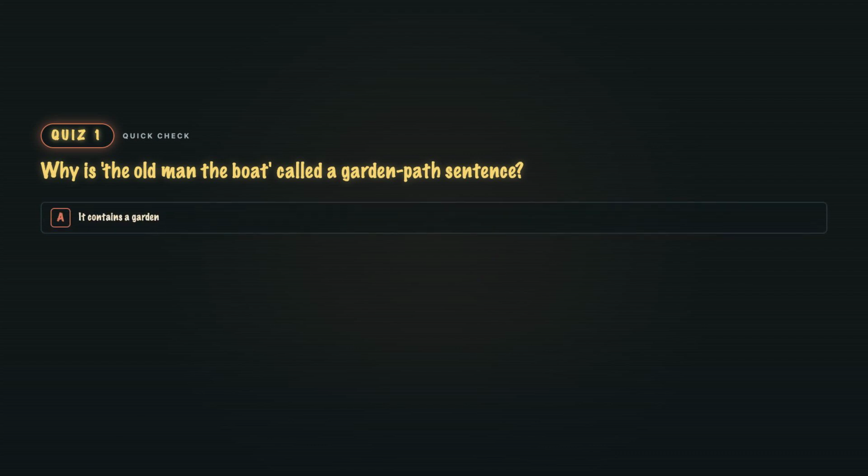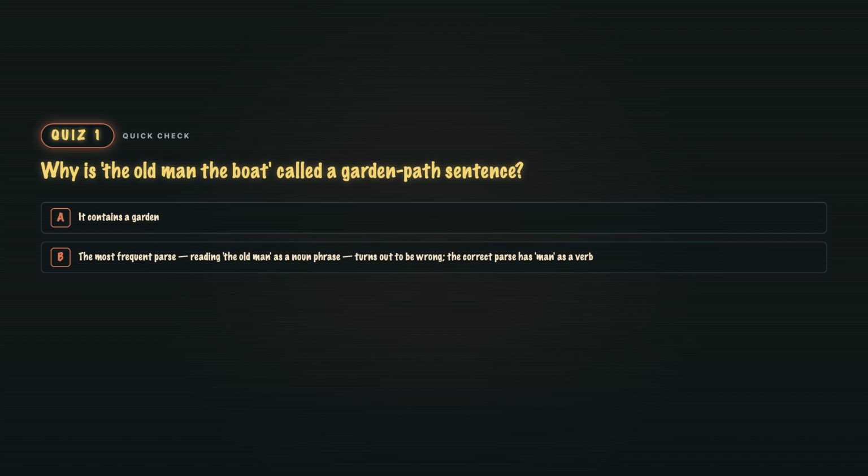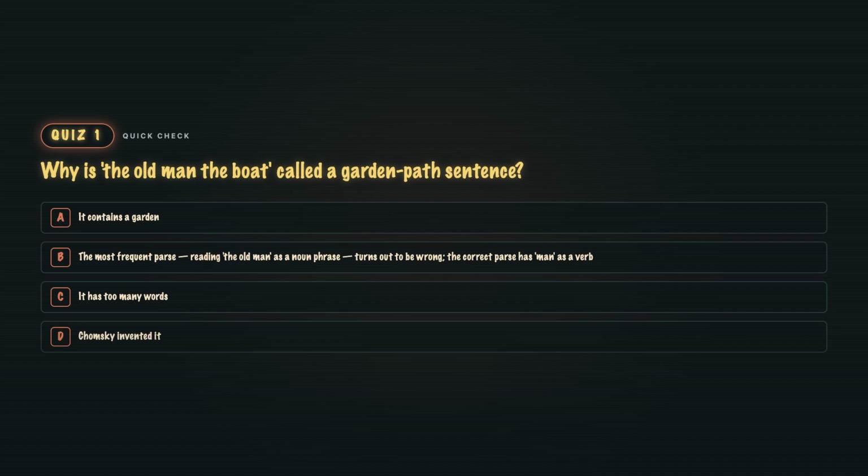Quiz 3. Why is the old man the boat called a garden path sentence? A. It contains a garden. B. The most frequent parse, reading the old man as a noun phrase, turns out to be wrong. The correct parse has man as a verb. C. It has too many words. Or D. Chomsky invented it.